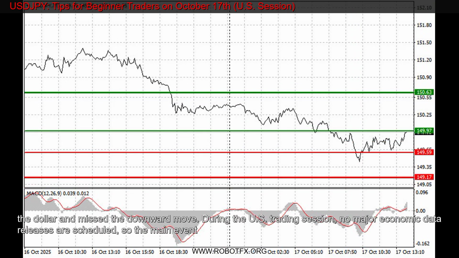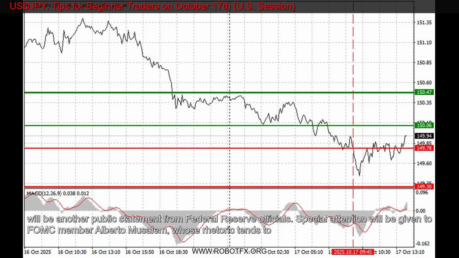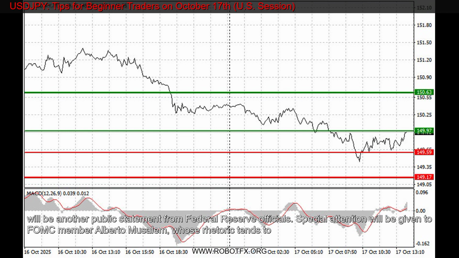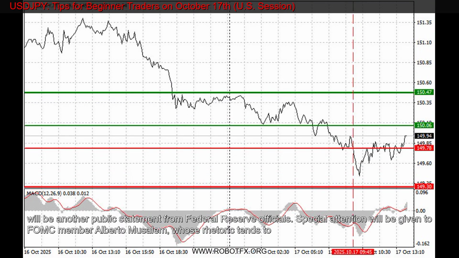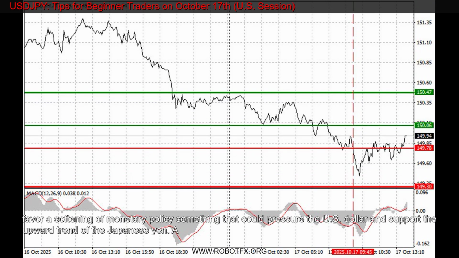During the US trading session, no major economic data releases are scheduled, so the main event will be another public statement from Federal Reserve officials. Special attention will be given to FOMC member Alberto Musalem, whose rhetoric tends to favor a softening of monetary policy, something that could pressure the US dollar and support the upward trend of the Japanese yen. A hawkish tone could lift the dollar; a dovish tone, and the yen will spread its wings, allowing the USDJPY pair to continue moving downward within its broader trend.